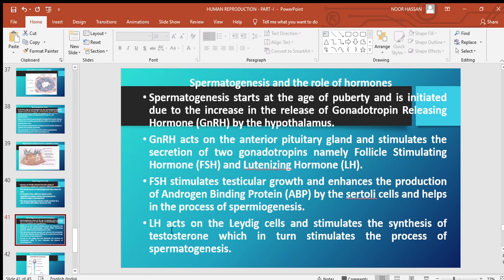On the other hand, LH acts on the Leydig cells, that is interstitial cells, and stimulates the synthesis of testosterone, which in turn stimulates the process of spermatogenesis. So this is how the role of hormones is connected to spermatogenesis. One is GnRH from the hypothalamus, which stimulates the anterior pituitary gland to secrete two hormones, FSH and LH, and these also help directly in the process of spermatogenesis.